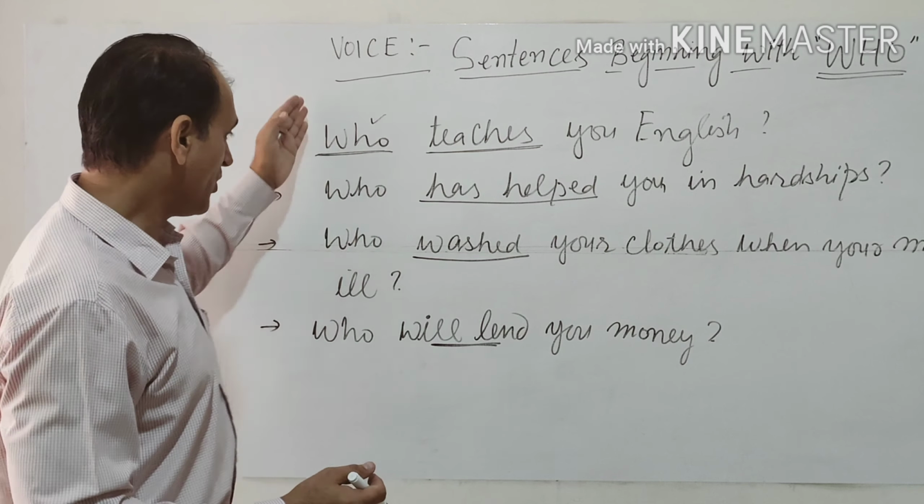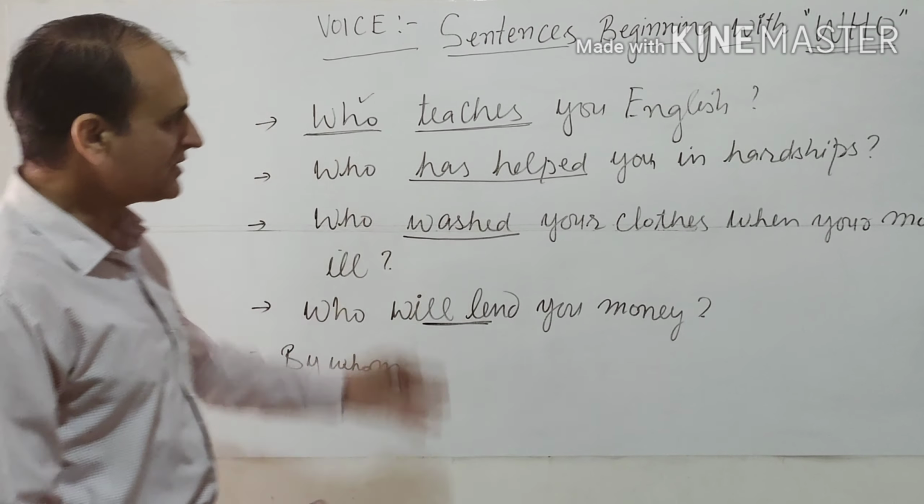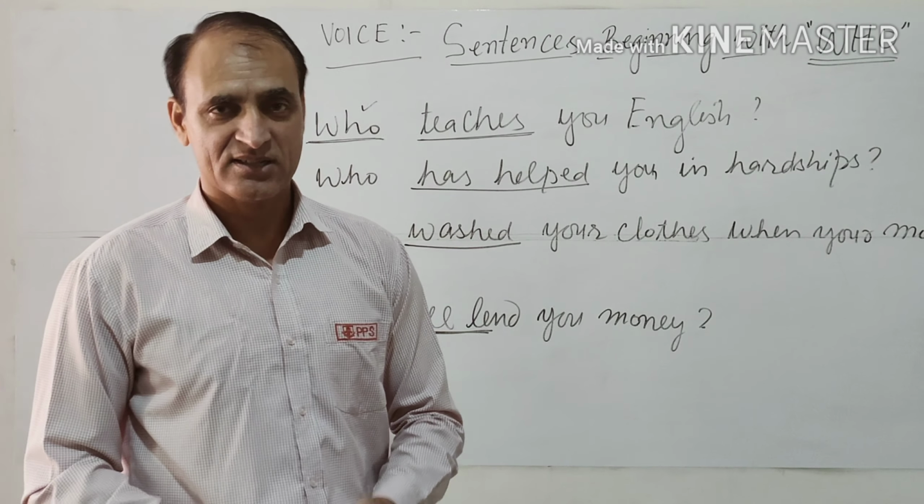So let's start changing the very first one. Who teaches you English? Why who changes into by whom? By the way, just like personal pronouns I, we, you, he, she, it, they and all, who also has its own 3 cases: subjective case, possessive case and objective case. So who is subjective case, then whose becomes possessive case. When it is changed into objective case, it changes its form itself and it becomes whom. So who, whose, whom. That's why other WH words do not have their own cases. This is the difference between who and other WH words.